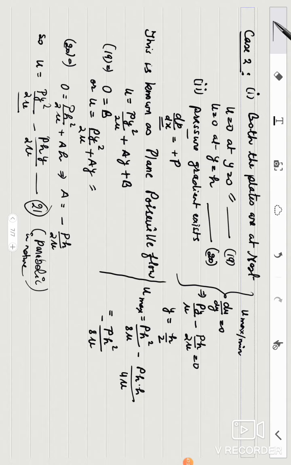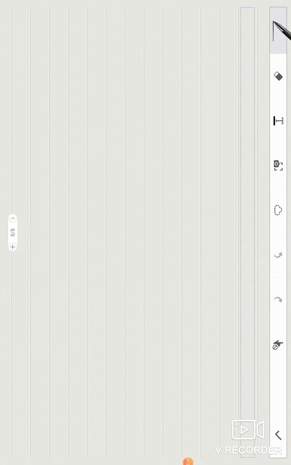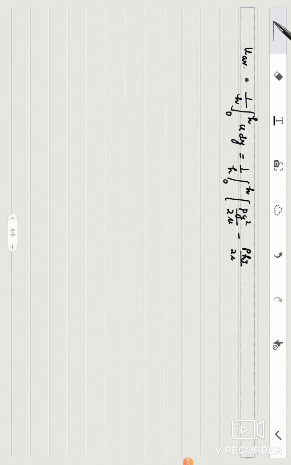For u average I'll go to the next page. What is u average? U average was the integral from 0 to h of u dy divided by the cross sectional area, that means flux divided by cross sectional area. So it will be 1 upon h, integral 0 to h, put the value of u, which is py square upon 2 mu minus pHy upon 2 mu, dy.